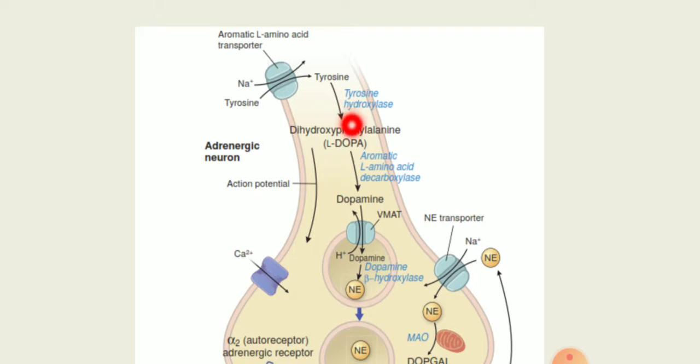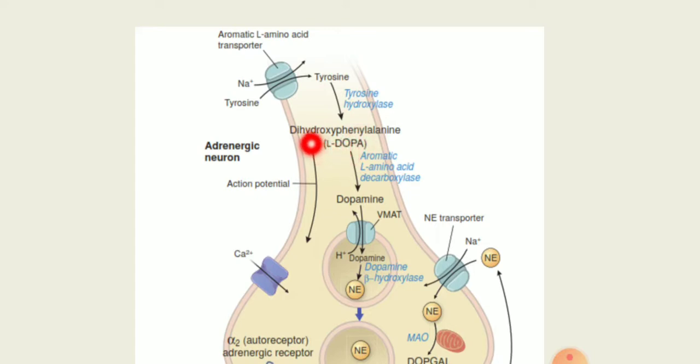Like in the next step you will see, once tyrosine hydroxylase is acting, it catalyzes tyrosine to DOPA, which means dihydroxyphenylalanine. When tyrosine is made, the structure of the benzene is changed because hydroxylation occurs and you get an OH group, so the phenol structure is there.